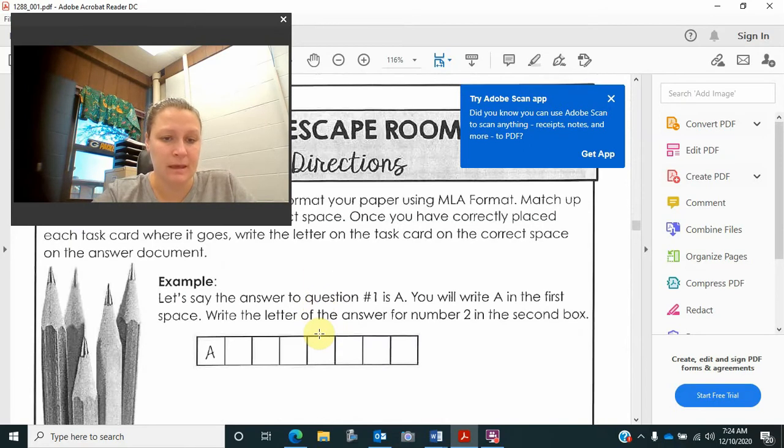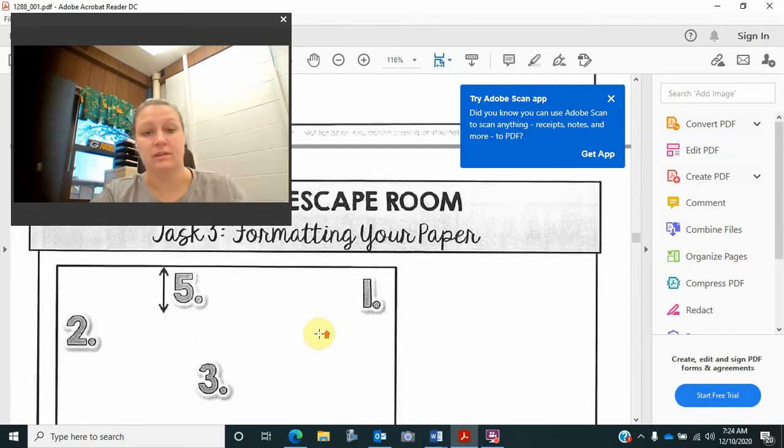Task 3, you are setting up an MLA style paper. I did write in your directions on Teams that you may have to do some research online to figure out some of these answers. That's part of it being an escape room. In order to escape, you have to get the code right. In order to get the code right, you may have to do some research.